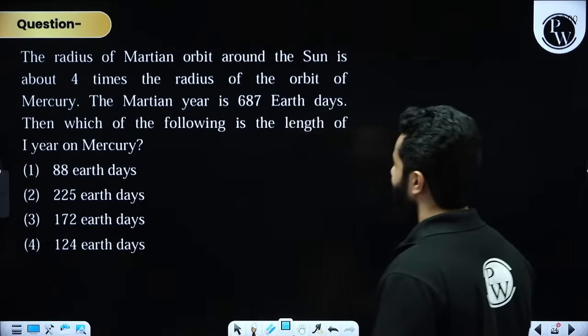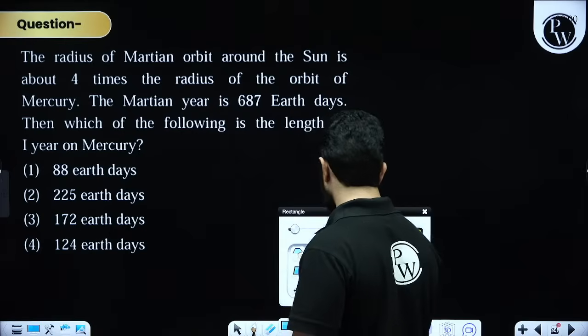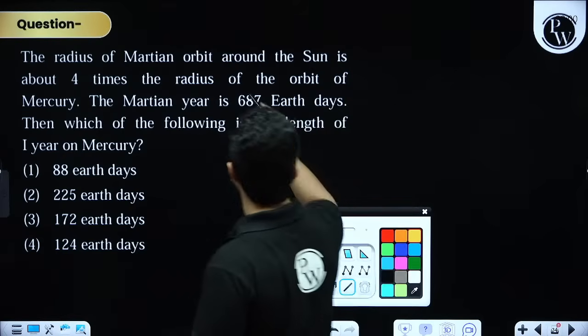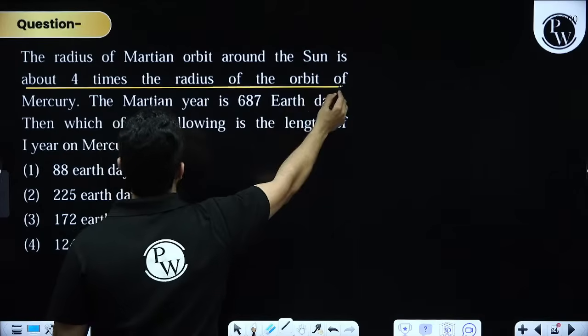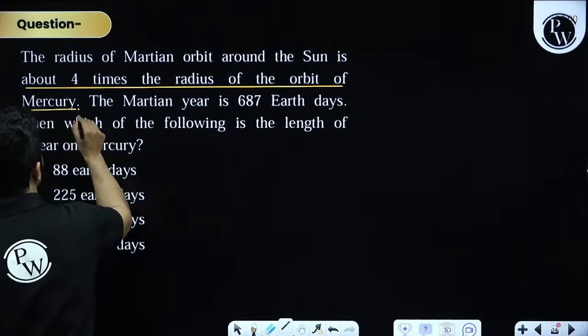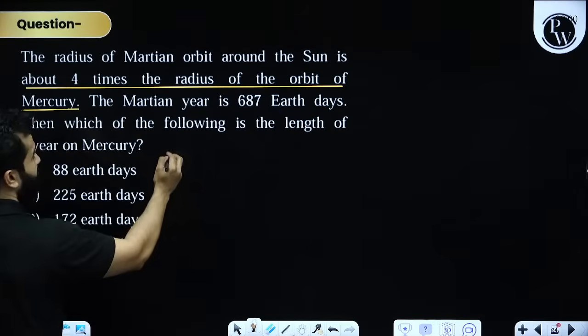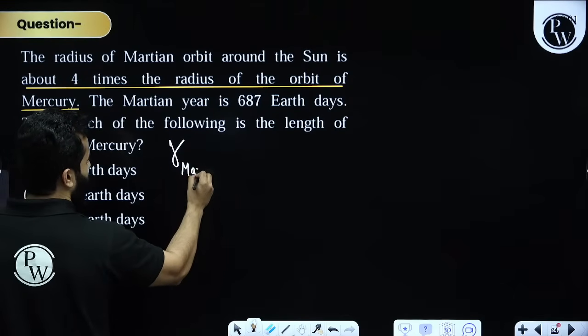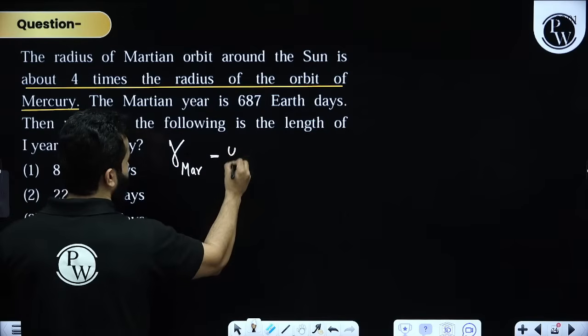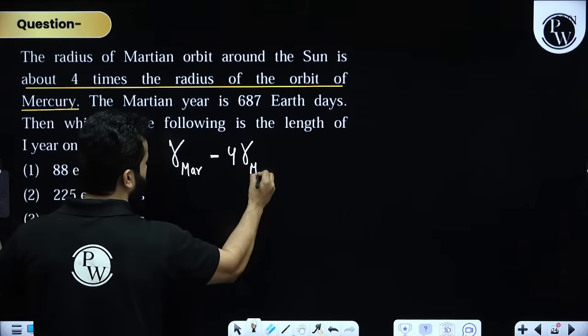Next question is, the radius of Martian orbit around the sun is 4 times the radius of the orbit of Mercury. Please see what they are saying. They are saying the radius of Mars's orbit is 4 times the radius of Mercury's orbit.